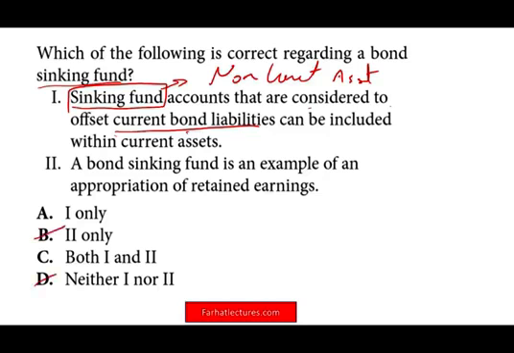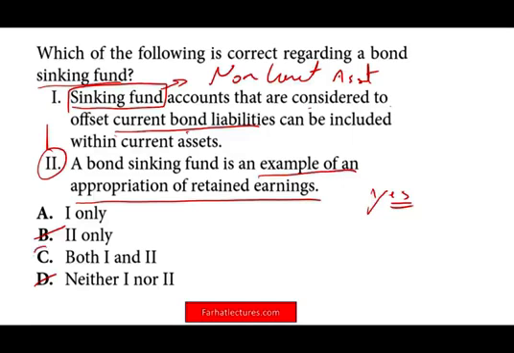We can take out D. Now, all we have to find out is, if 2 is correct, then the answer is C. If 2 is not correct, the answer is A. A bond sinking fund is an example of an appropriation of retained earnings. Is it an example of appropriation? Yes, appropriation means restricted. When you have a bond sinking fund, you have to appropriate retained earnings. So if you're putting away $300,000 in a bond sinking fund, you have to reserve retained earnings of $300,000 because it's restricted for a specific purpose. So a bond sinking fund is an example. Yes, therefore C is the answer.